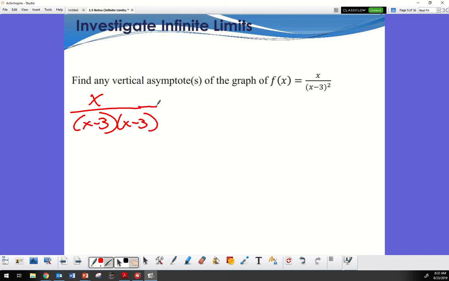Now what I'm going to do is take the bottom. Always the bottom, because that's the restriction I have on all of these. There's also another one that actually gives you restrictions, and I'll talk about that in a moment. But I'm going to take the bottom and set that equal to 0. So x minus 3 equals 0.